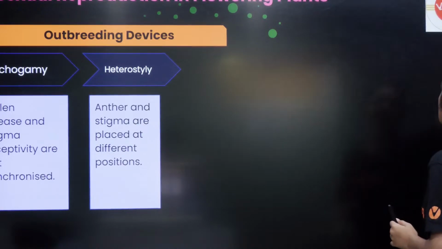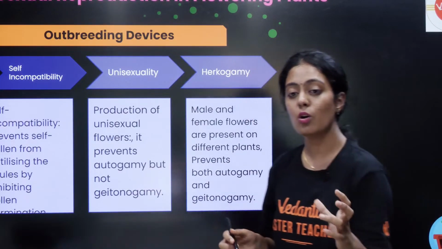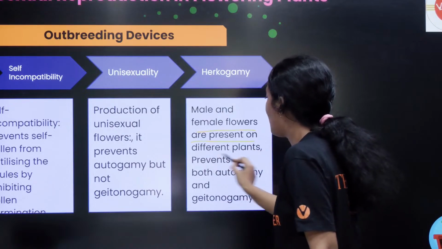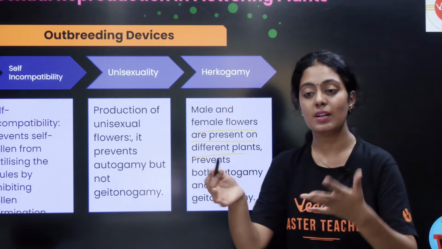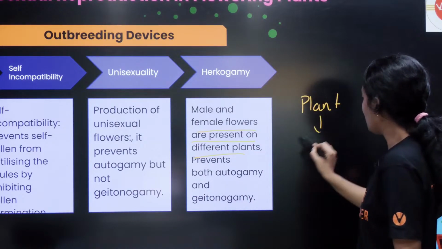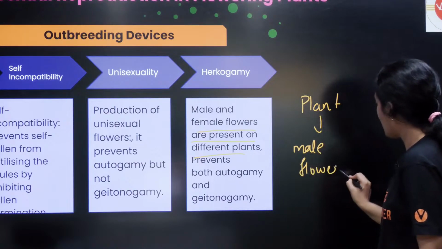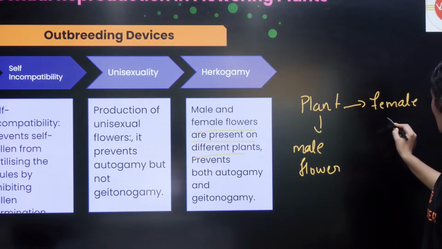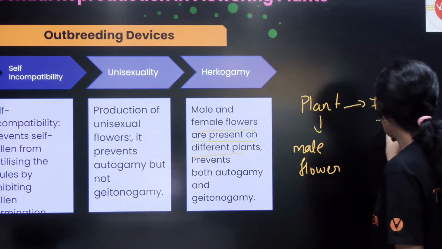There is one more outbreeding device, that is hercogamy. What is it? Male and female flowers are present on different plants. This will prevent both autogamy and geitonogamy. I will have a plant which produces only male flowers, and another plant which produces only female flowers. We call such plants unisexual plants.